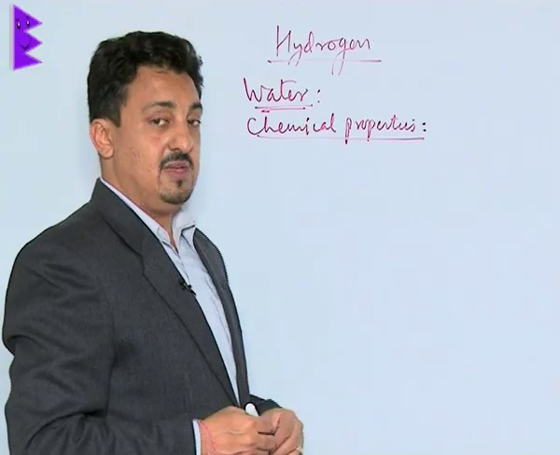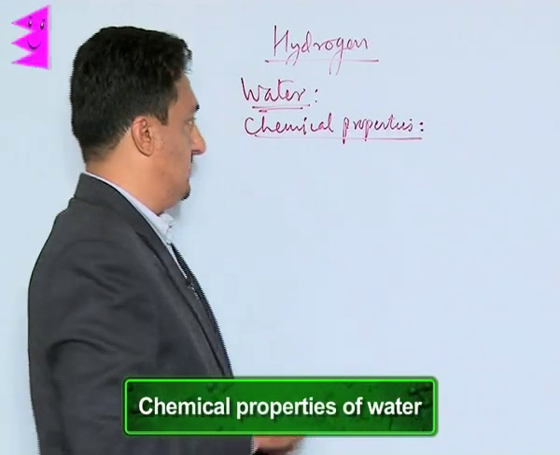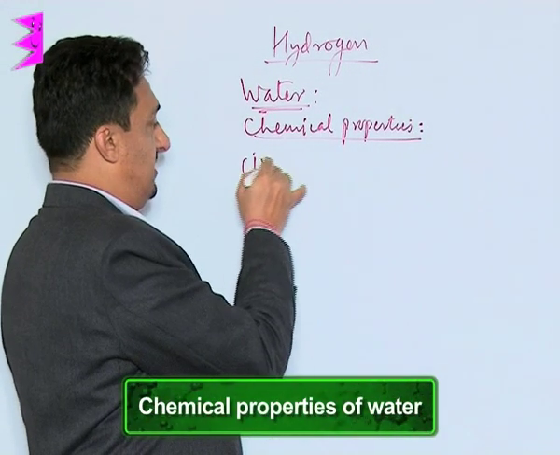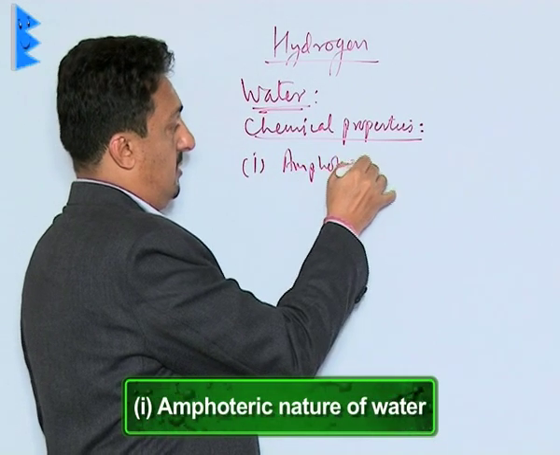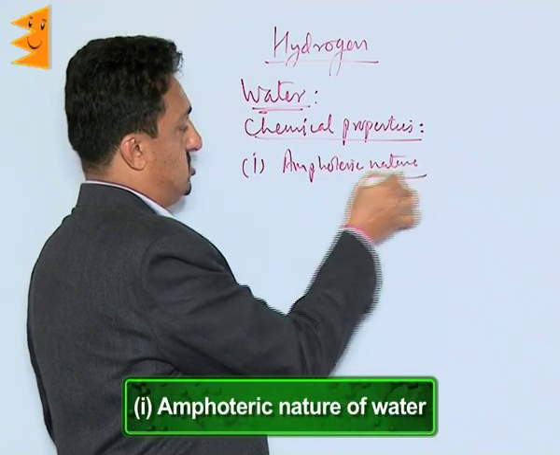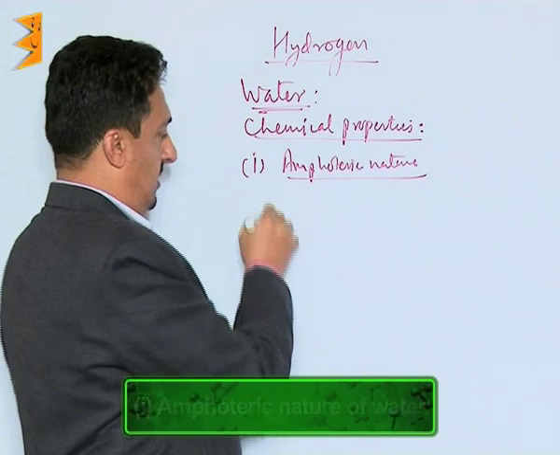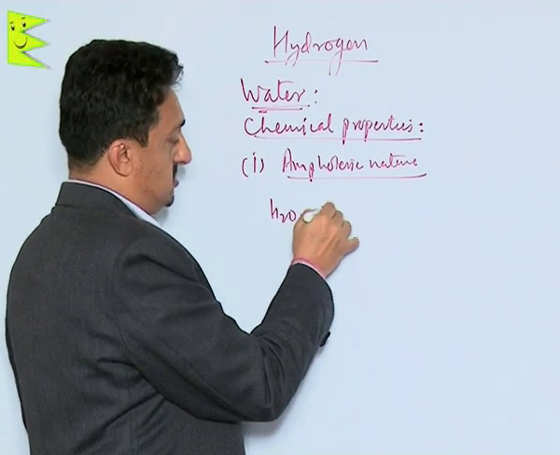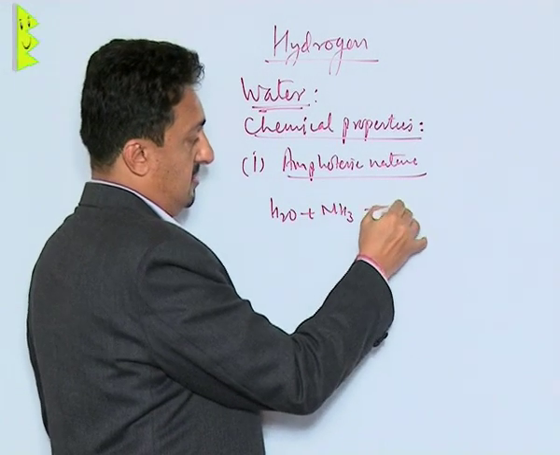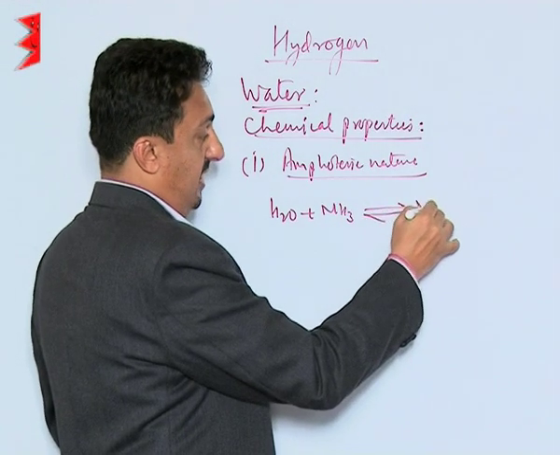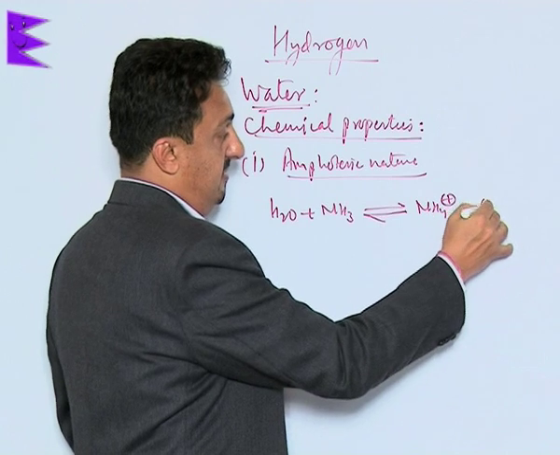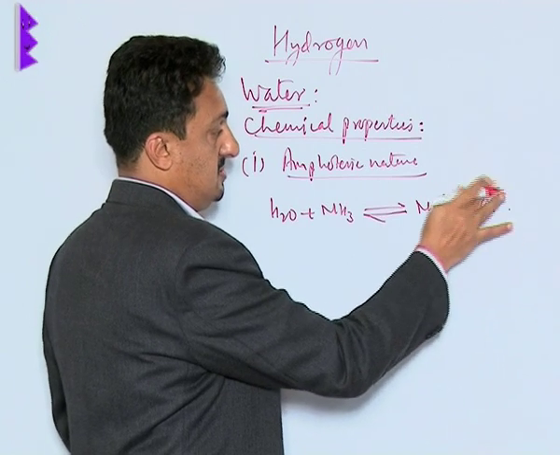Now let us see the chemical properties of water. The first in the list is its amphoteric nature. When this water is reacted with ammonia, remember it forms NH4 plus and releases OH minus.